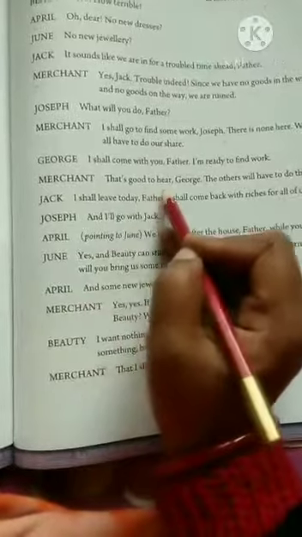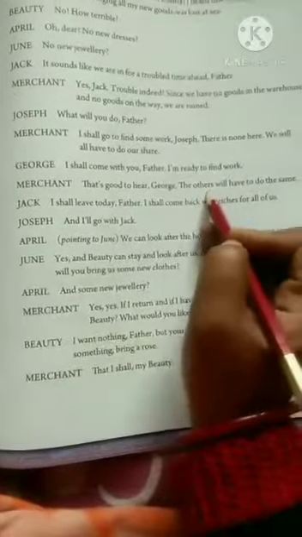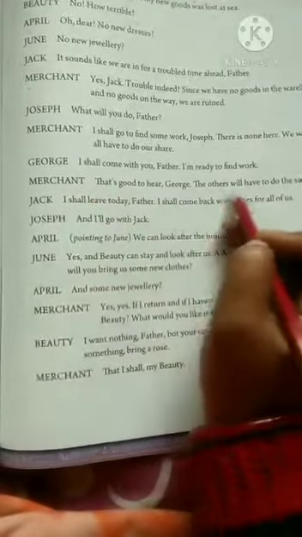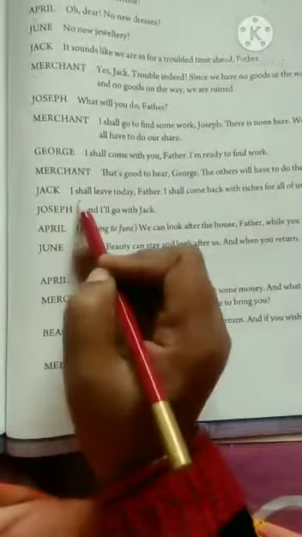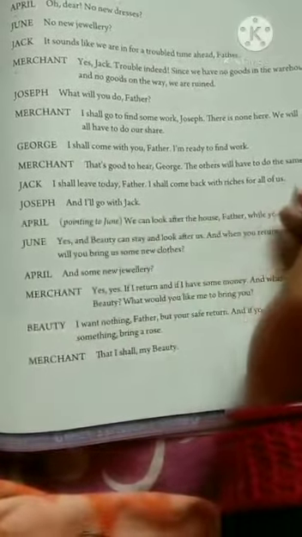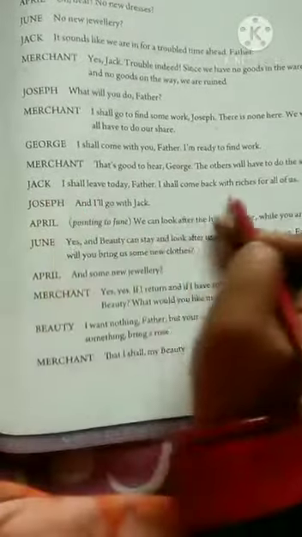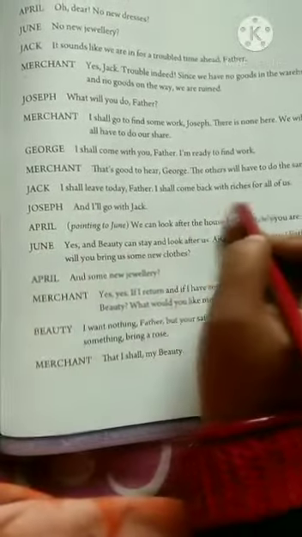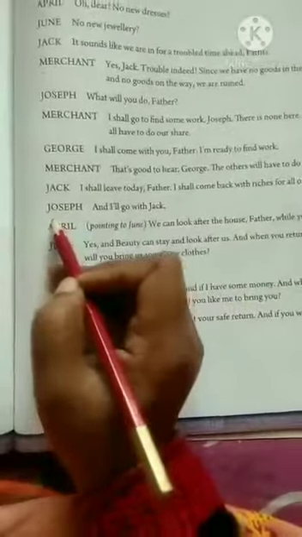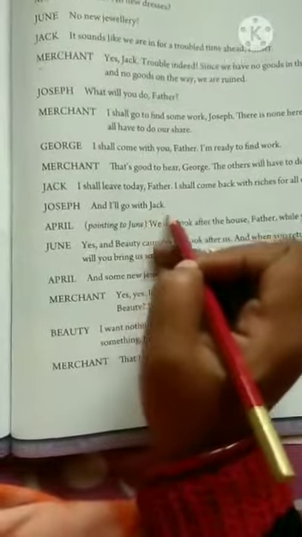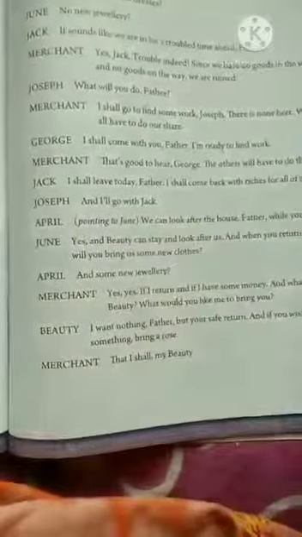Merchant: That's good to hear, George. The others will have to do the same. Come with me. Jack: I shall leave today. Father, I shall come back with riches for all of us. Now Jack is also going for work, and he said he will come back with the money. Joseph: And I'll go with Jack. Joseph is saying he will go with Jack.